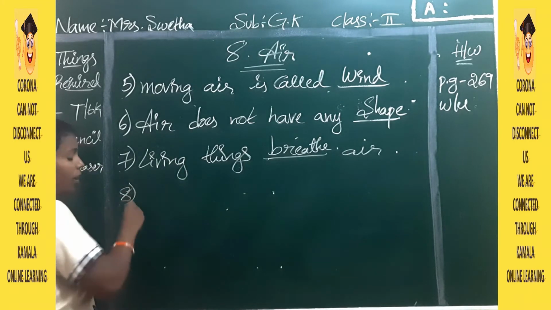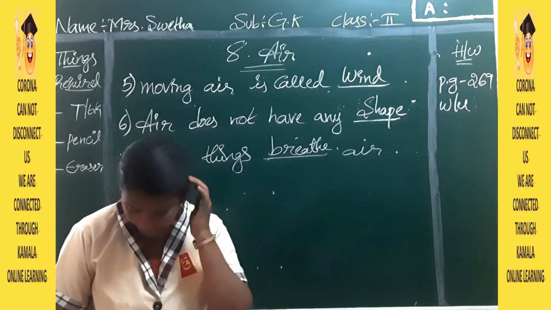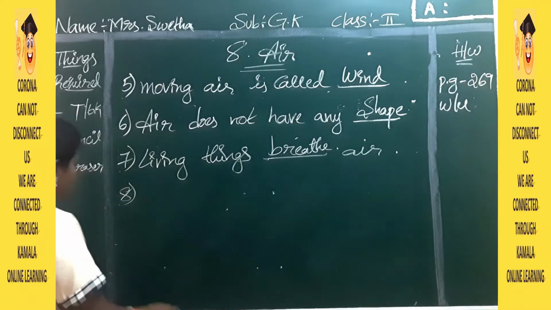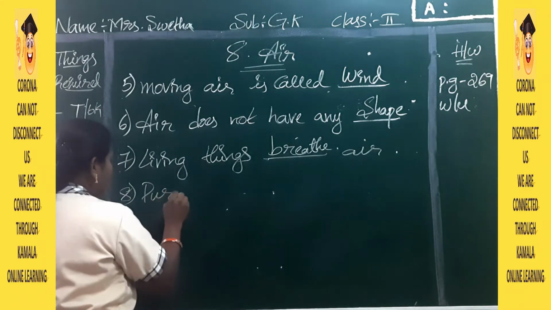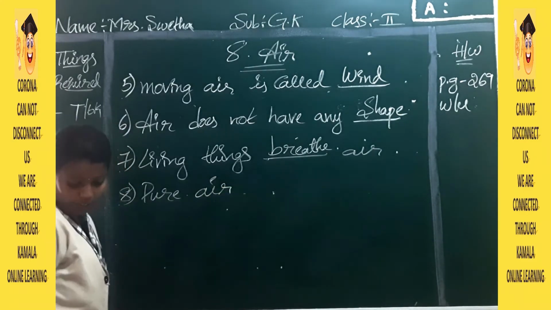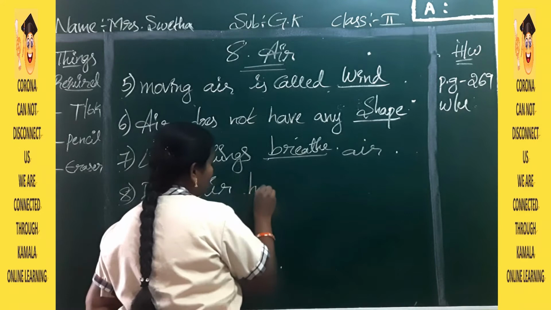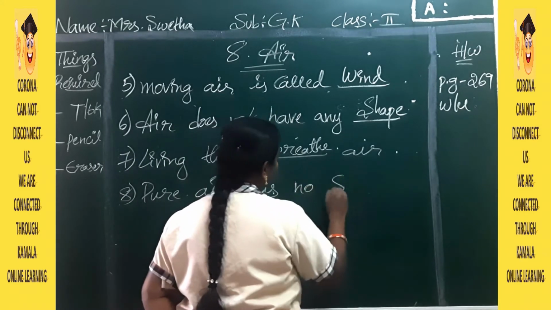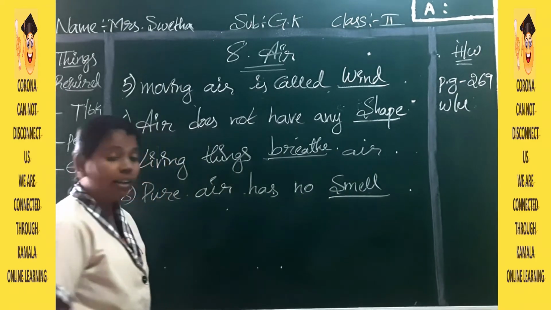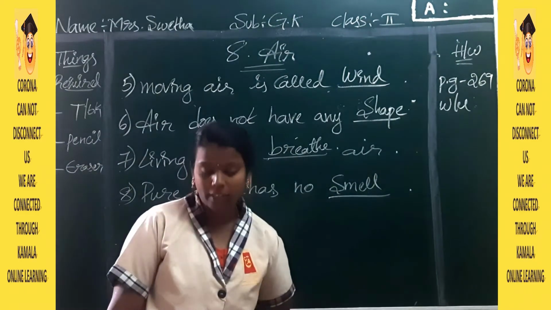So all living things will breathe air. Next, pure air has no smell. Yes, pure and fresh air will not have any smell. Dirty air will have smell, but pure air has no smell at all.